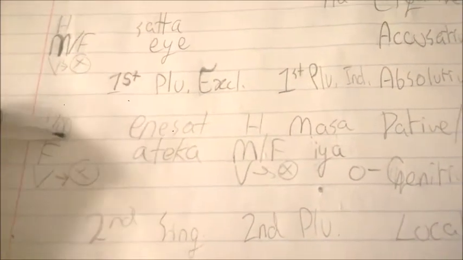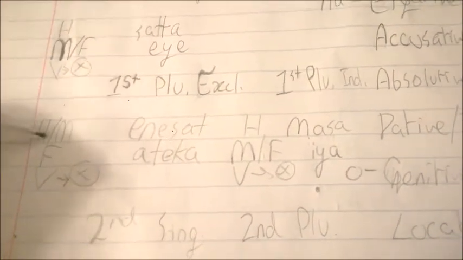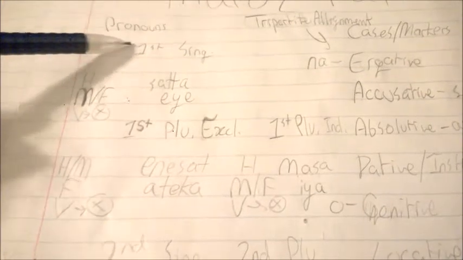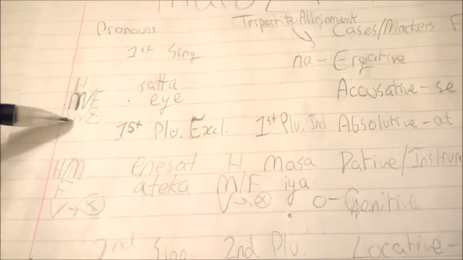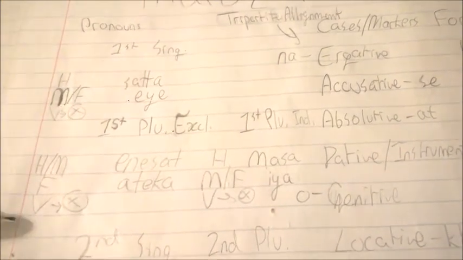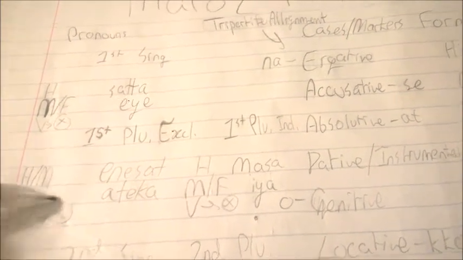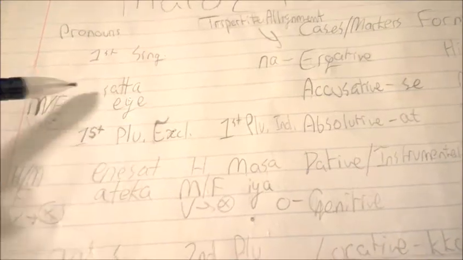Sometimes it's lumped together, such as high and mid, or mid and familiar, and in first person specifically, the vulgar form does not exist. It does exist for second person, and for third person.